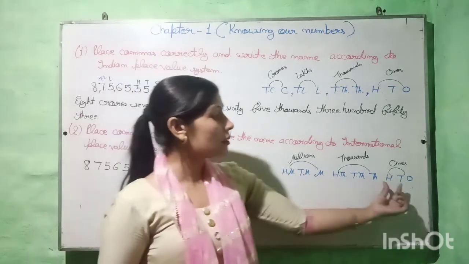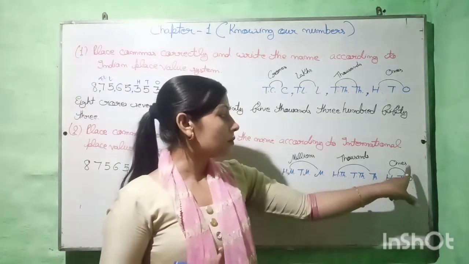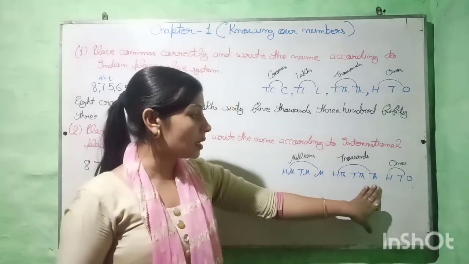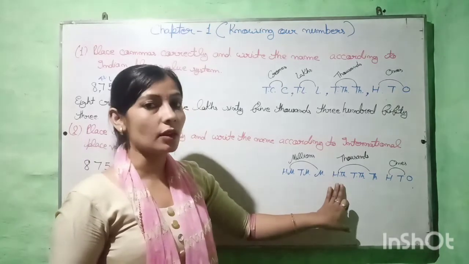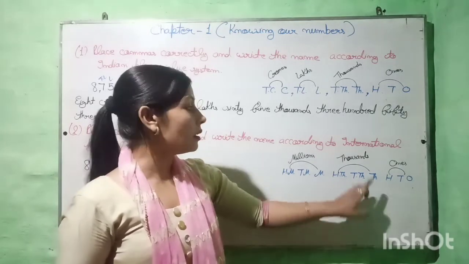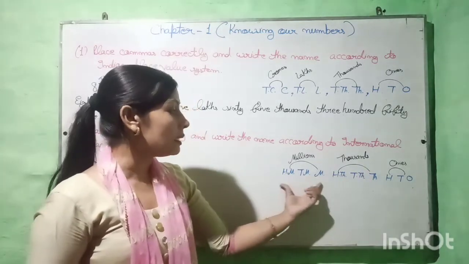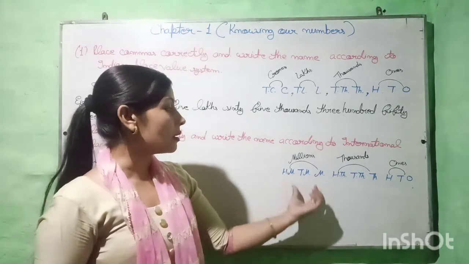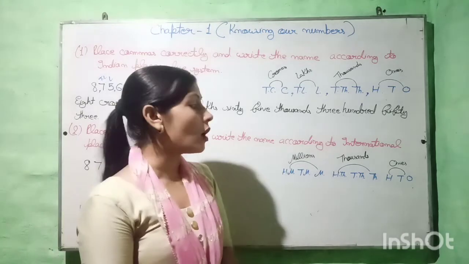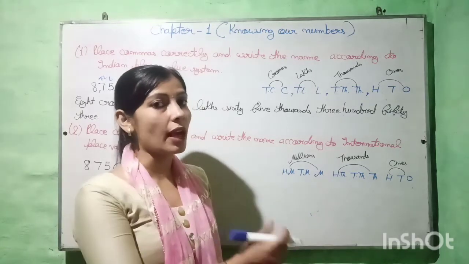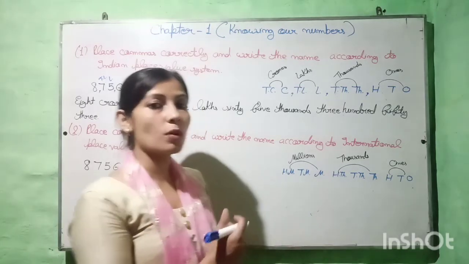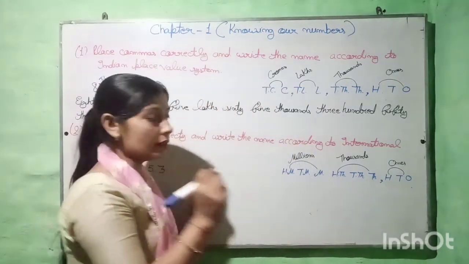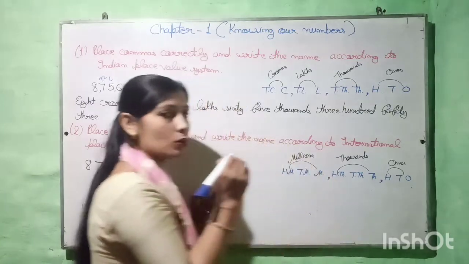These three places come in the ones period. These three, 1,000, 10,000s, and 100,000, come in the thousands period, and these three, million, 10 million, and 100 millions, come in the millions period. According to these periods, we put the commas. The first comma will come after completing the ones period, then after completing the thousands period.